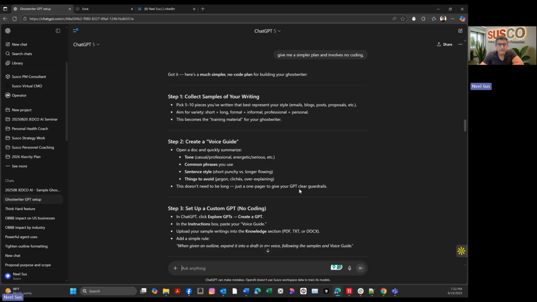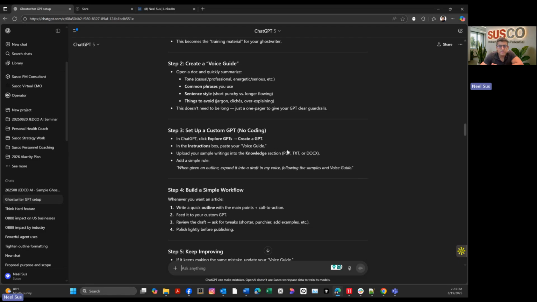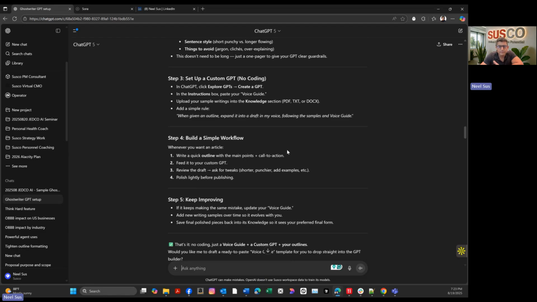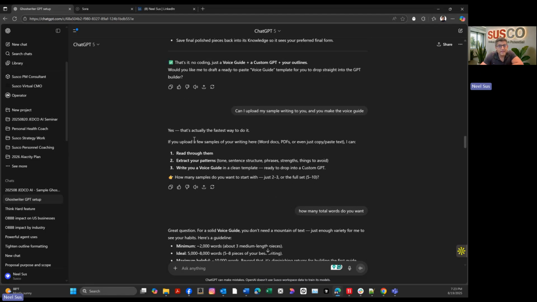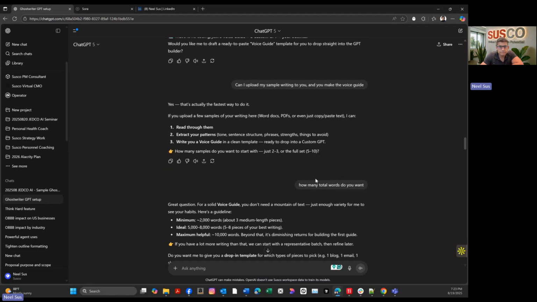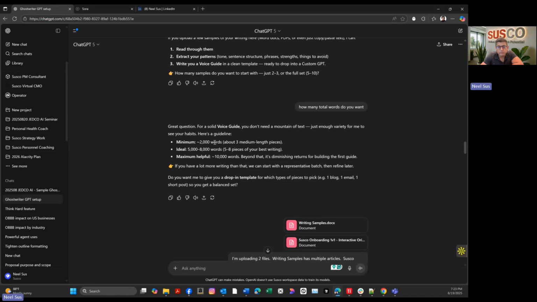So then it tells me a much simpler plan. It asks me to collect samples of my writing, to create a voice guide, set up a custom GPT, and talks about workflow and improving. And I'm like, okay, hey, look, can I just upload my writing sample to you and you make the voice guide? And it's like, oh, that's the fast way to do it. So then I asked it how many words it wanted. And then it told me minimum 2,000, ideal 5,000 to 8,000, and then maximum helpful 10,000.